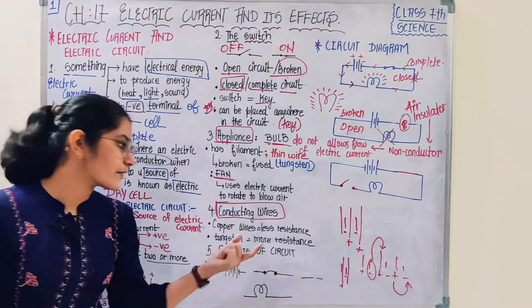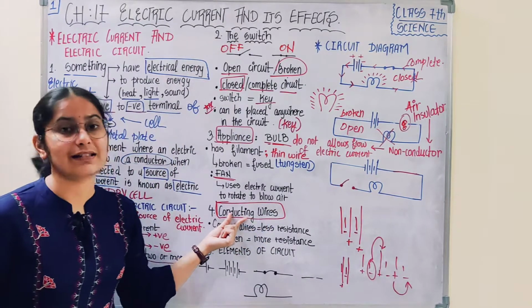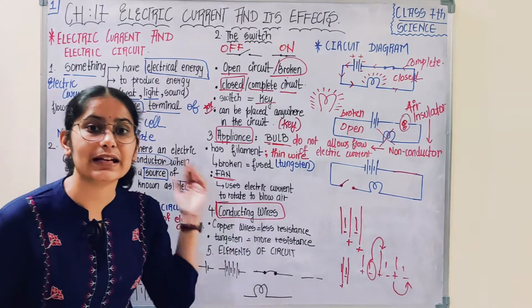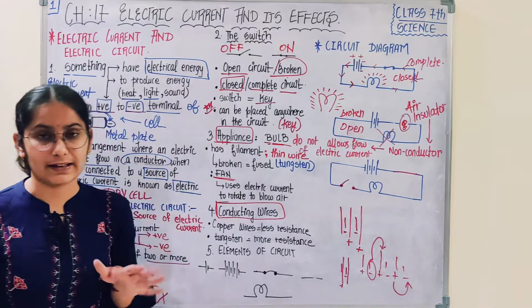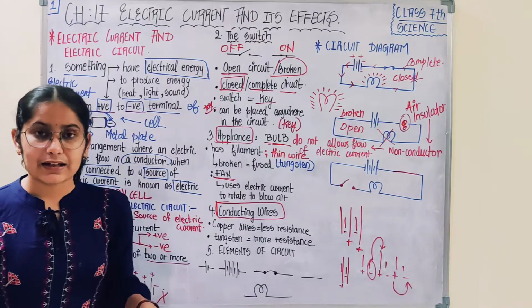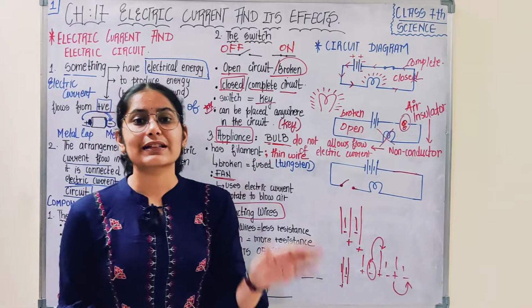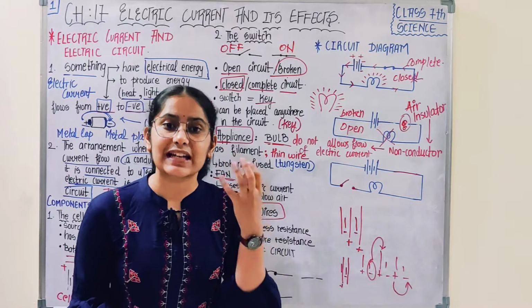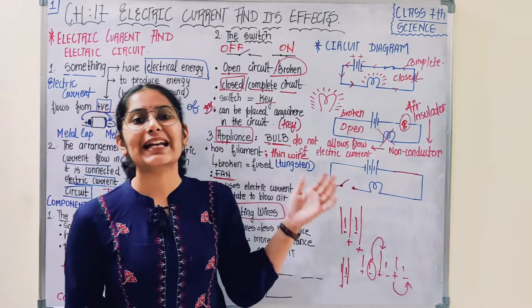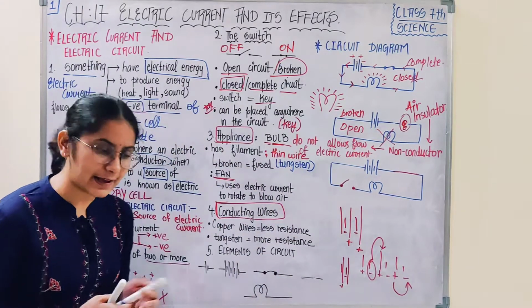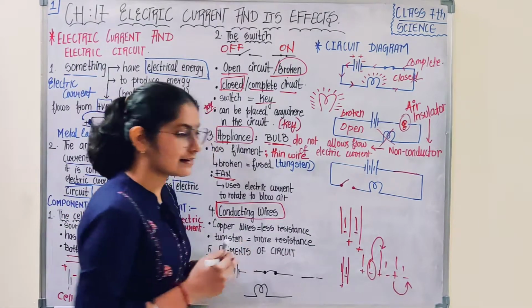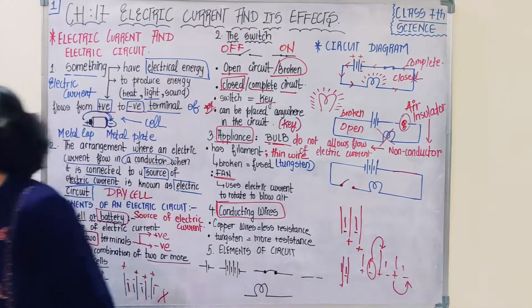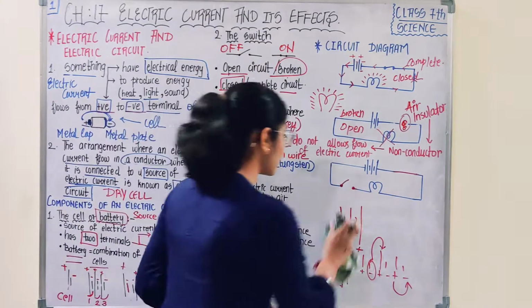Conducting wires, that means wires which are conductors, which are allowing the electric current to flow through them. But in most cases, conductors offer some resistance to the electric current. Okay, like I said, there are two substances. What are the two substances?